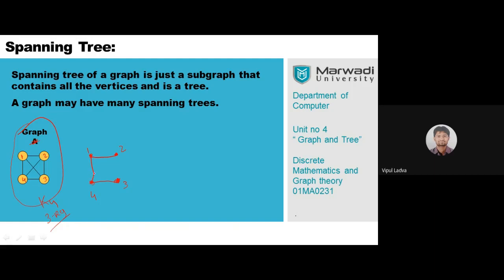Now my question is, how many different spanning trees for K4, for this particular graph, can you identify? How many different spanning trees will there be? Let me give you one more. Let me label 1, 2, 3, 4. This is one of the other spanning trees.